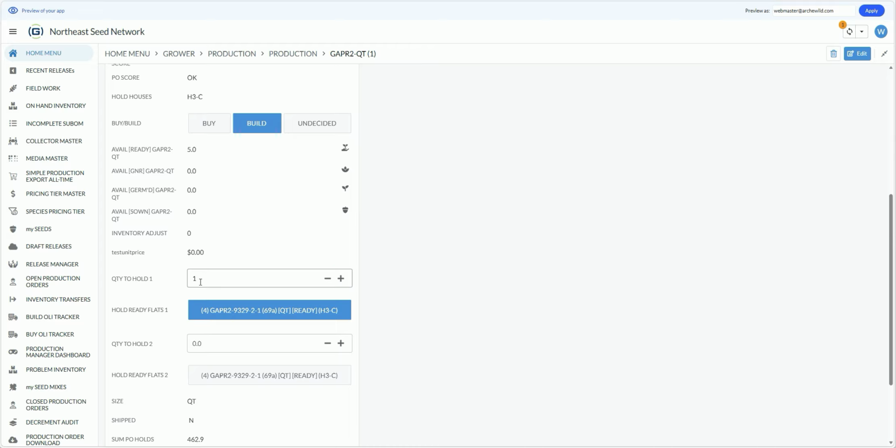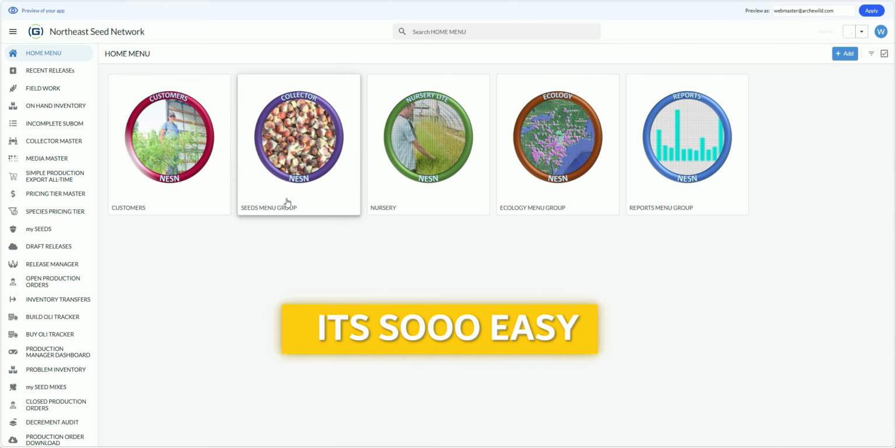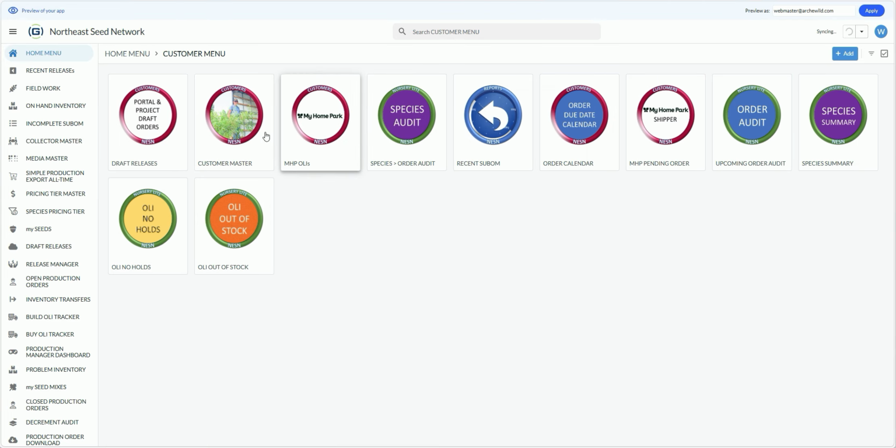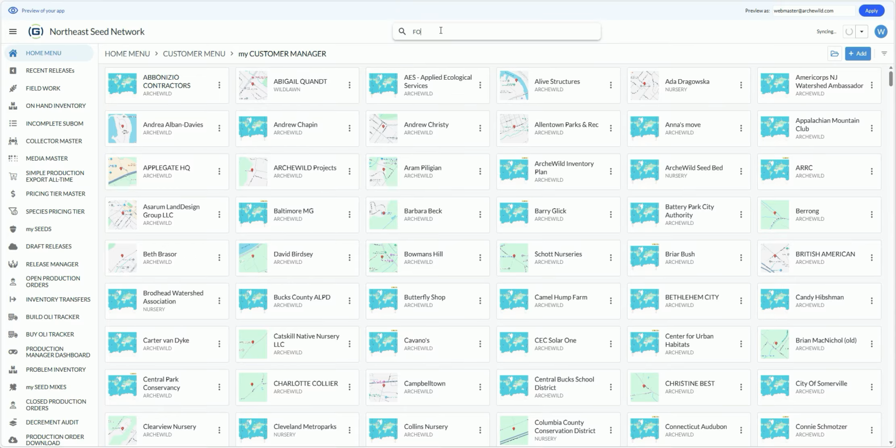And when you hold that 1 flat, it tells you that you have 4 left. So you still have 5 available, if you will, but now when someone looks at this crop, they'll see that there are only 4 that are actually available for sale. So I just held this crop for this order by simply clicking the crop button and saying how many I wanted. It's so easy. Let's go back in and take a look at our order and see if everything looks okay.